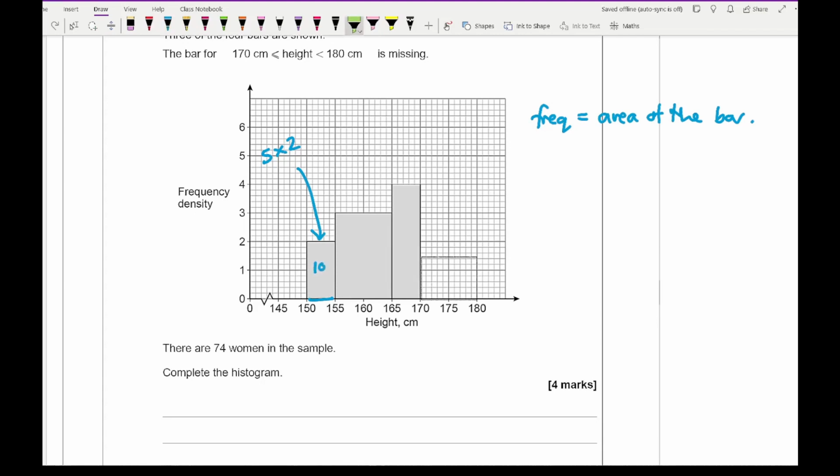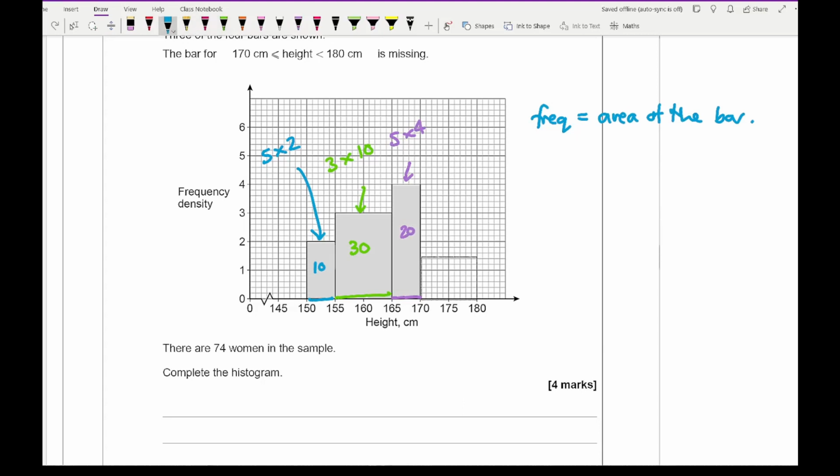For this second block, I don't know why I'm writing with a highlighter, so let me just stop that. For this second block, I've got a base of 10 and a height of 3. So that's going to be 3 times 10, which is 30. And for this third block, I've got a base of 5 and a height of 4. So that's going to be 5 times 4, which is 20.